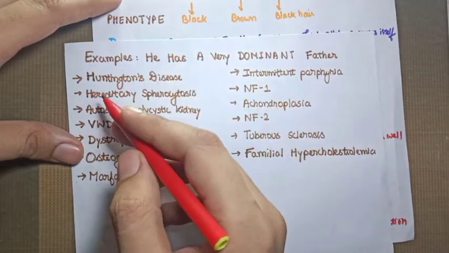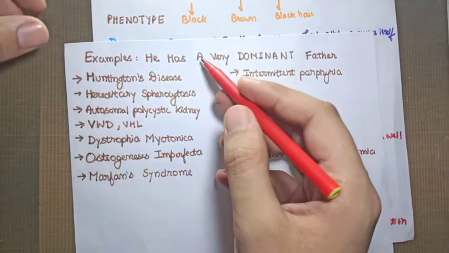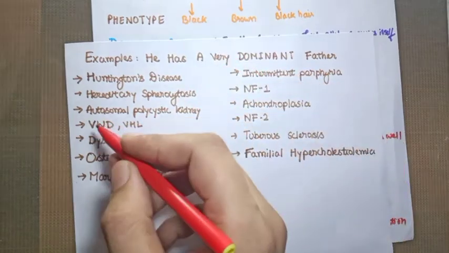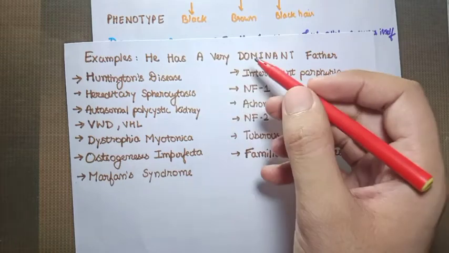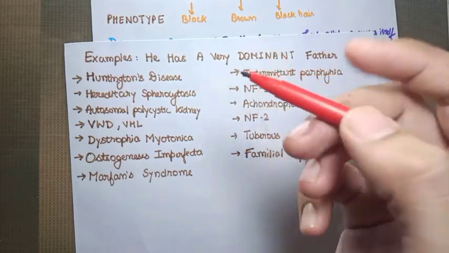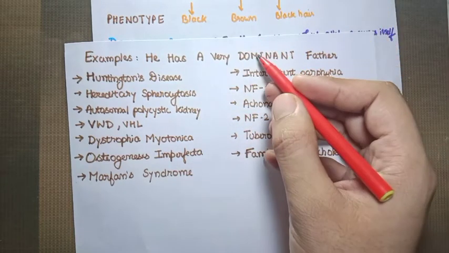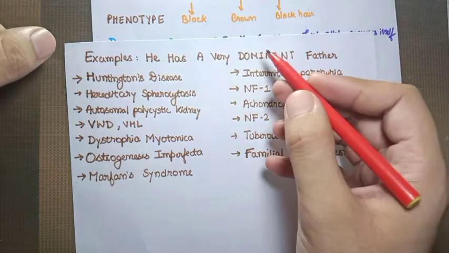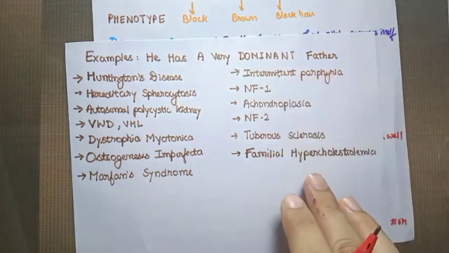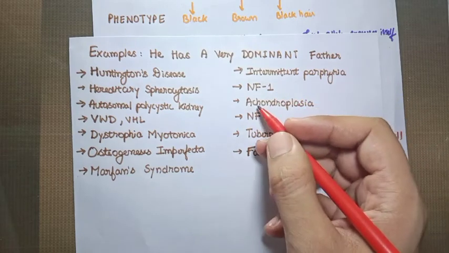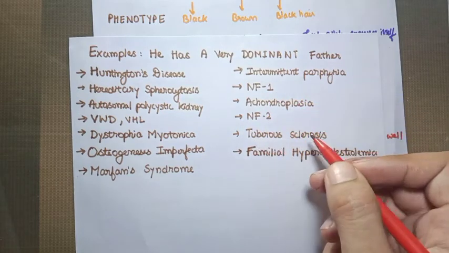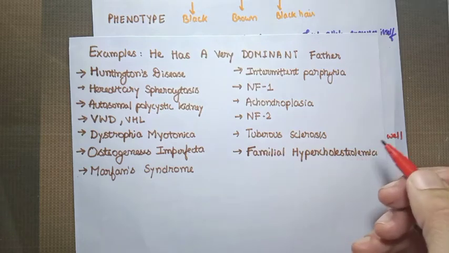S stands for hereditary spherocytosis, autosomal polycystic kidney, VWD and VHL, dystrophia myotonica. O stands for osteogenesis imperfecta, then M stands for Marfan syndrome, intermittent porphyria. Then we have neurofibromatosis 1, neurofibromatosis 2, achondroplasia, tuberous sclerosis, and familial hypercholesterolemia.